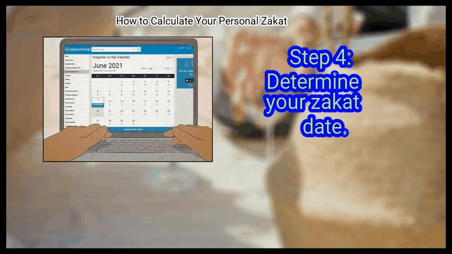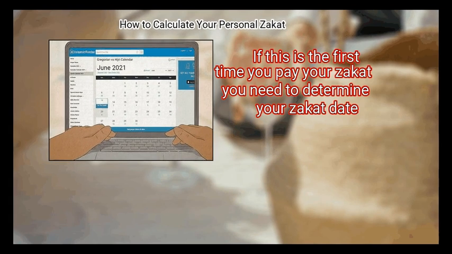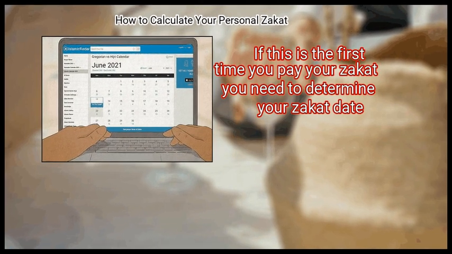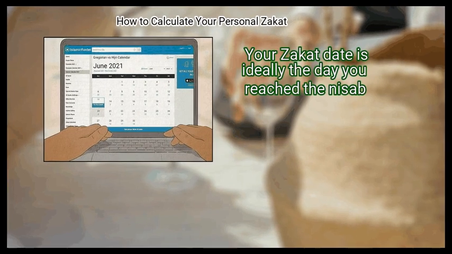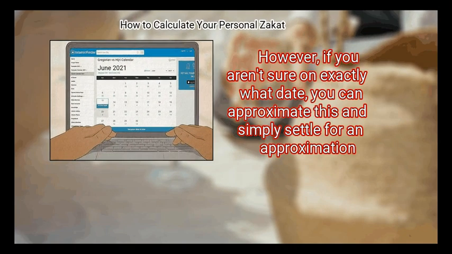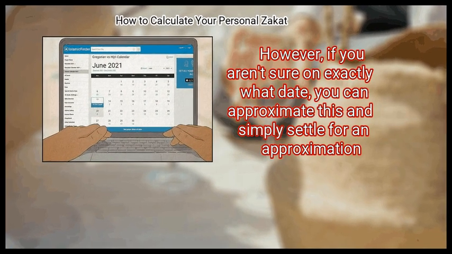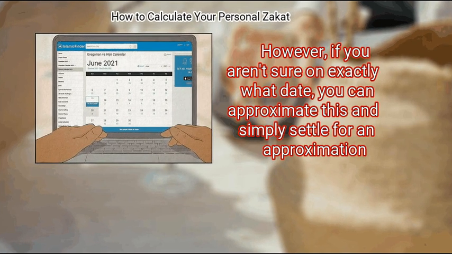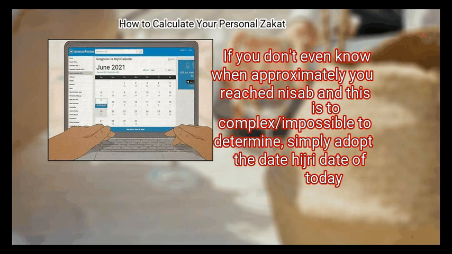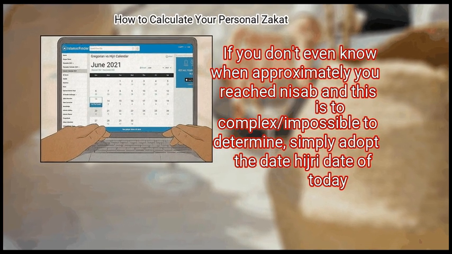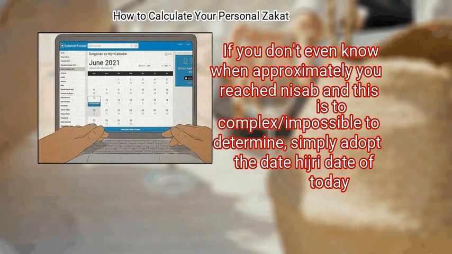Finally, determine your zakat date. If this is the first time you pay your zakat, you need to determine your zakat date. Your zakat date is ideally the day you reached the nisab. However, if you aren't sure of the exact date, you can approximate this and simply settle for an approximation. If you don't even know approximately when you reached Nisab and this is too complex or impossible to determine, simply adopt the Hijri date of today.